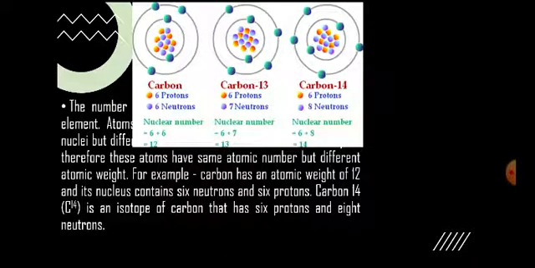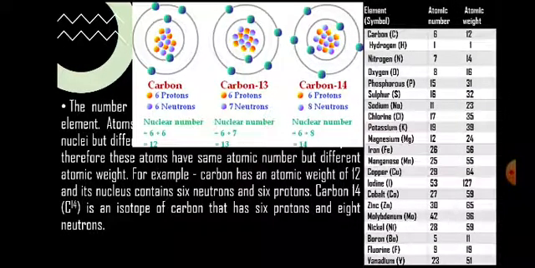Like this, these are the isotopes of carbon. C12, C13, you can see there are 6 protons and 7 neutrons. C14, 6 protons and 8 neutrons. All these are isotopes.